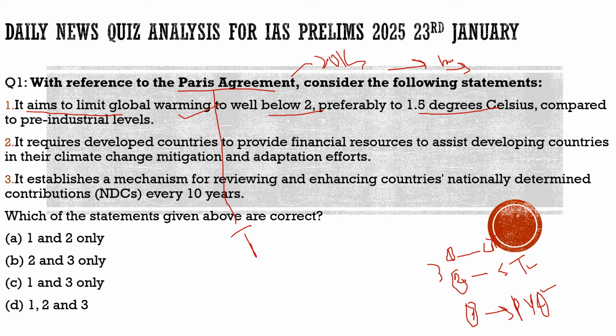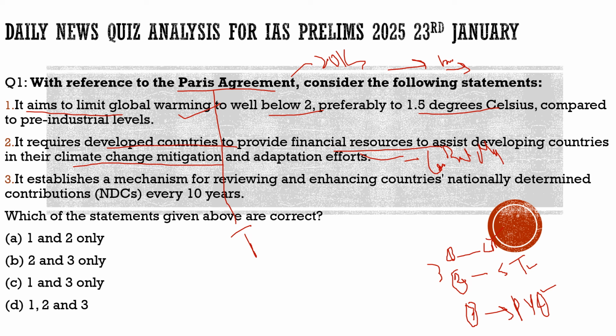Statement 2, it requires developed countries to provide financial resources to assist developing countries in their climate change mitigation and adaptation efforts. 100% correct, which is basically talking about the common but differentiated principle. Under this principle, these developed countries had spent so many fossil fuels, or those elements which lead to global warming. They had spent it without any limitation.